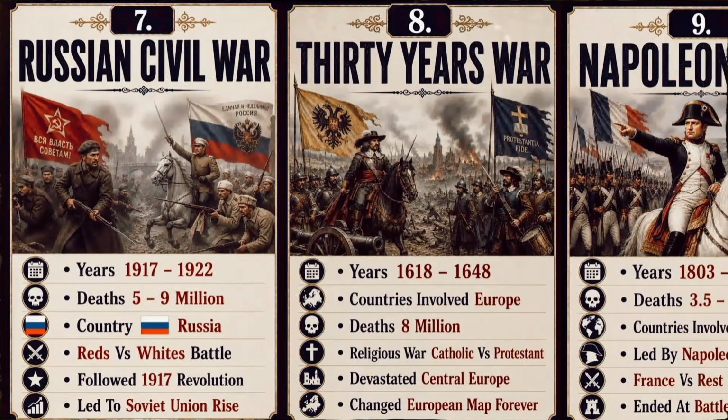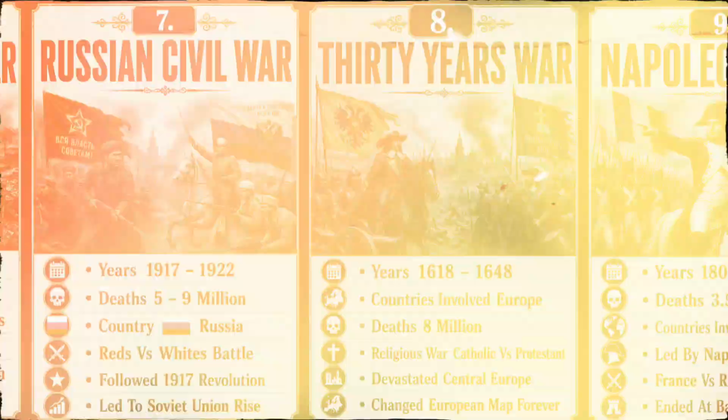How did Russia's revolution lead to years of brutal civil war? The Russian Civil War caused an estimated 5 to 9 million deaths as the Reds fought the Whites and other opposing forces. It followed the 1917 revolution and ultimately helped lead to the rise of the Soviet Union.